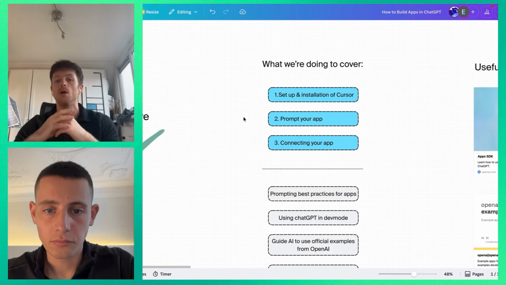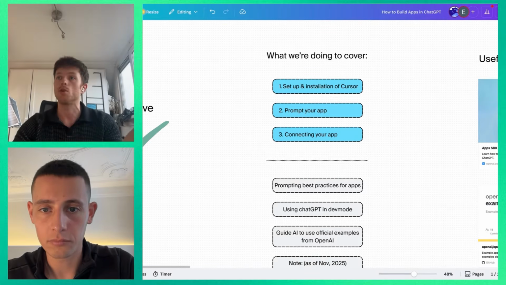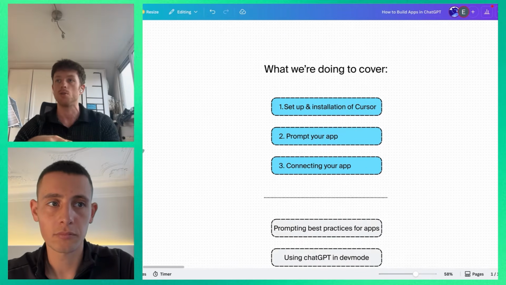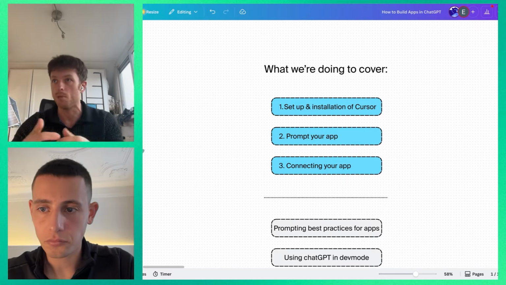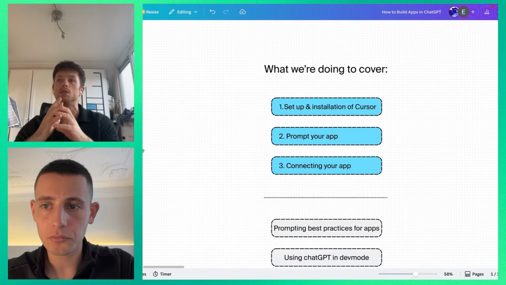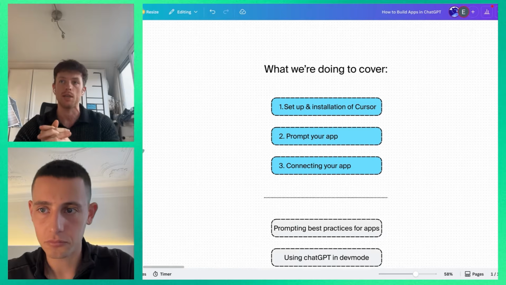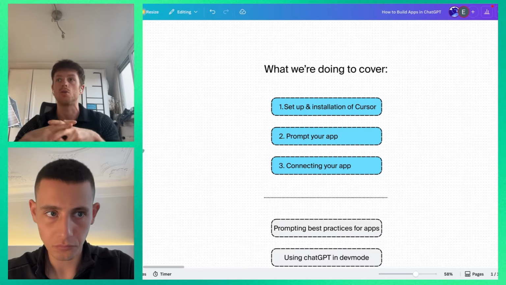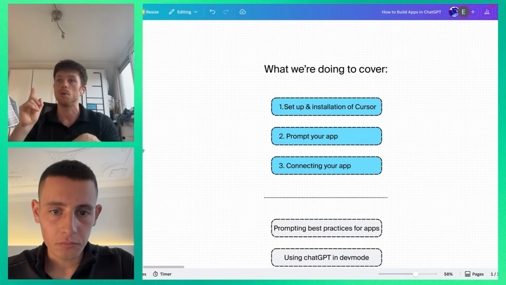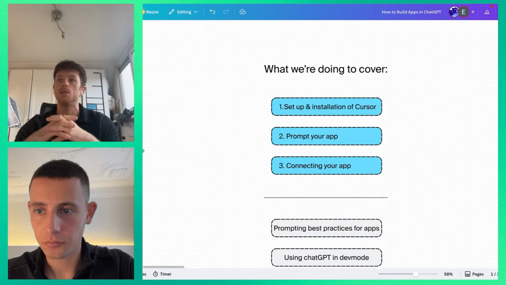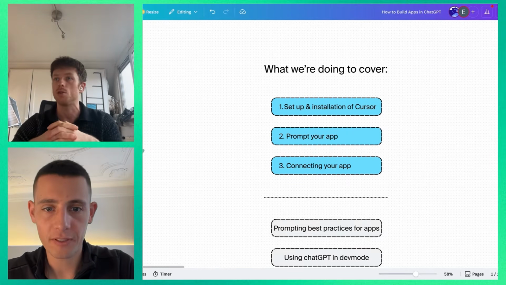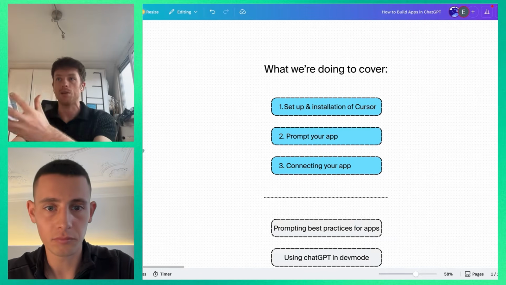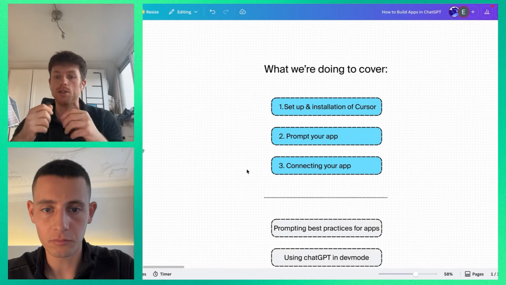How are we going to actually instruct a coding assistant to help us create it and actually make it show up in ChatGPT? So we're going to show you how to set up and install Cursor. This is a very common app that a lot of developers are using, but increasingly less technical people because it is so intuitive and easy to use, and you have agents that live right inside the app. We're going to show you how we're going to prompt to create your first app. It's going to be one prompt, that's it. We're going to see the app right after that. And then we're going to show you how we can turn a prompt in Cursor into something you can actually see in ChatGPT. So that connection.